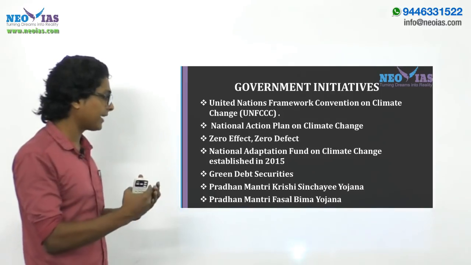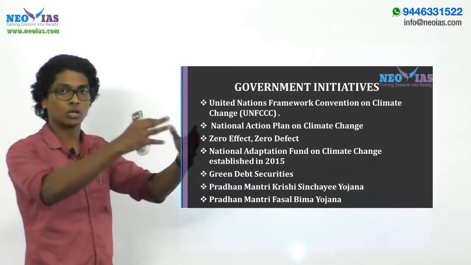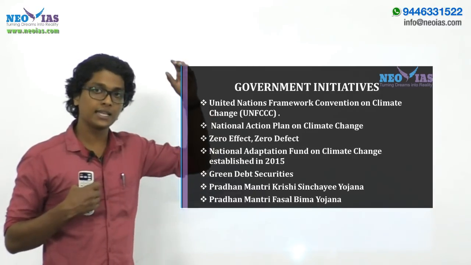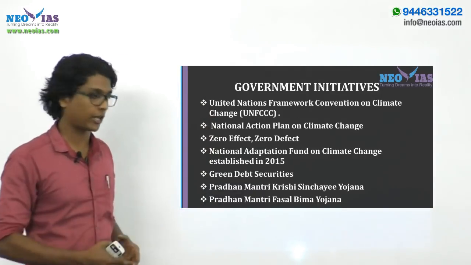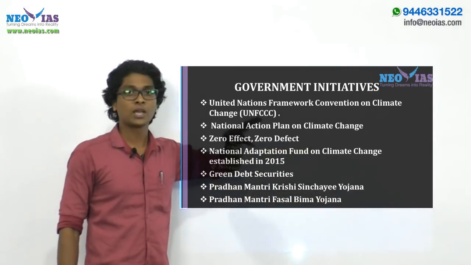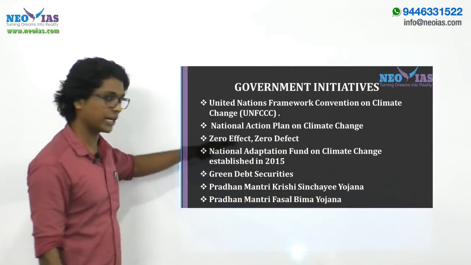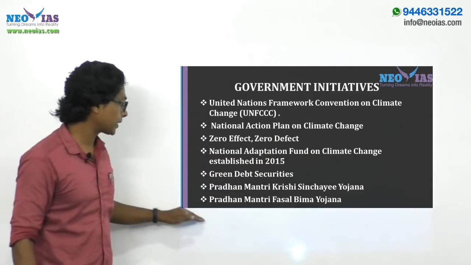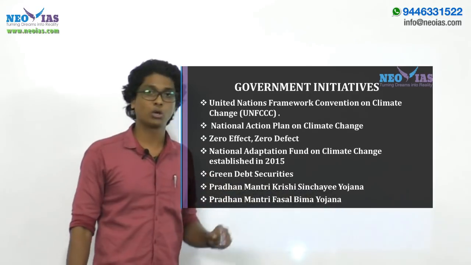So it is important that we provide irrigation to land. Then only can we attain or maintain food security, right? In that aspect, the Pradhan Mantri Krishi Sinchai Yojana can be seen as a government initiative to adapt against climate change. Similarly, the Pradhan Mantri Fasal Bima Yojana, right?